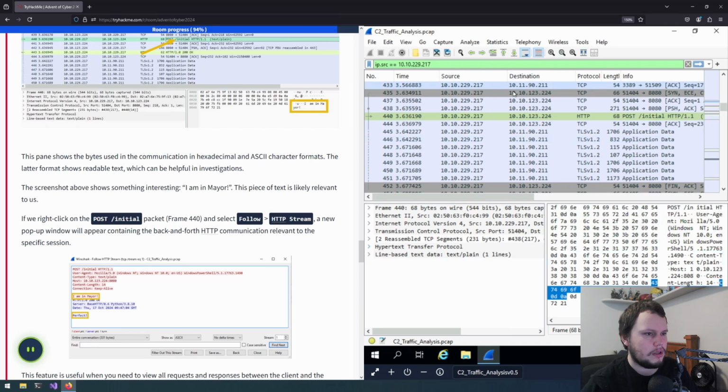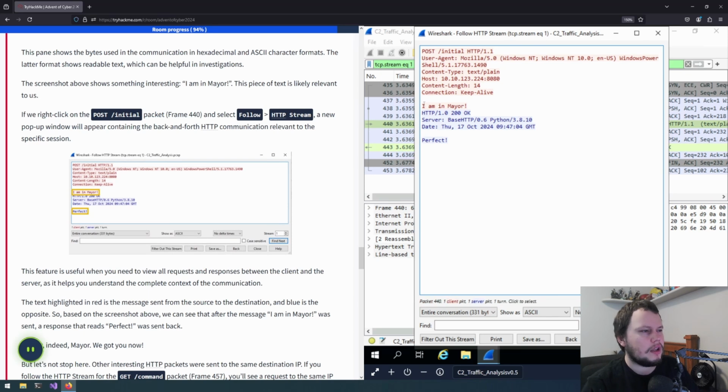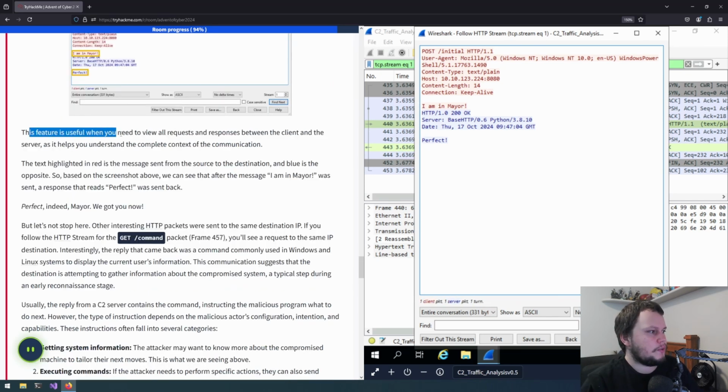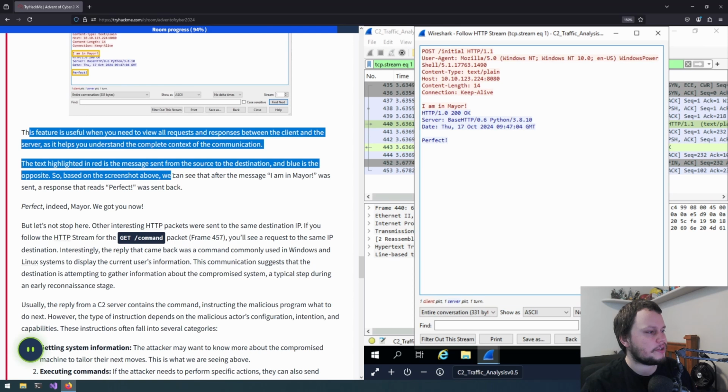So if we right click the initial and go follow HTTP stream, we can now see, there's the I am in Maya and the response, perfect. This feature is useful when you need to view all requests and responses between the client and the server, as it helps you understand the complete context of the communication. The text highlighted in red is the message sent from the source to the destination, and the blue is the opposite. So we can see after the message, I am in Maya, was sent, a response that reads perfect was sent back.